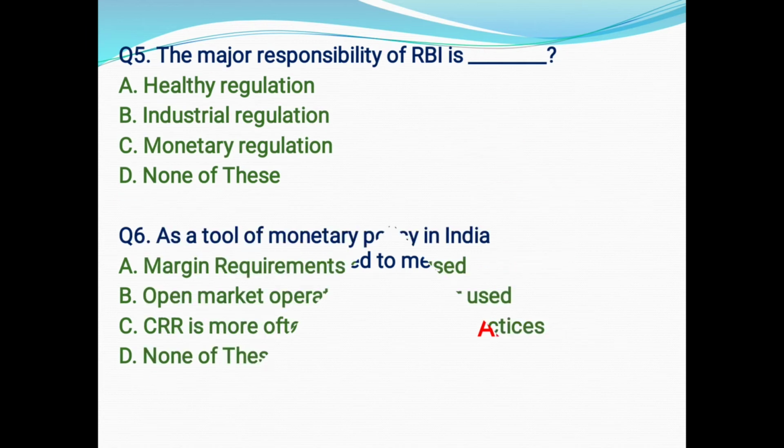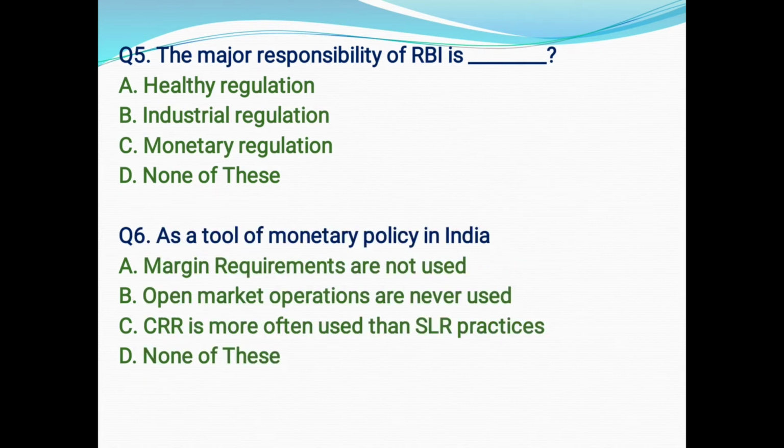Next question, number 5. The major responsibility of Reserve Bank of India, that is RBI, is dash. As we know, our central bank, that is Reserve Bank of India, is an apex institution or organization to control the entire monetary market or monetary transactions. That's why here the correct option will be monetary regulation, that is option C.